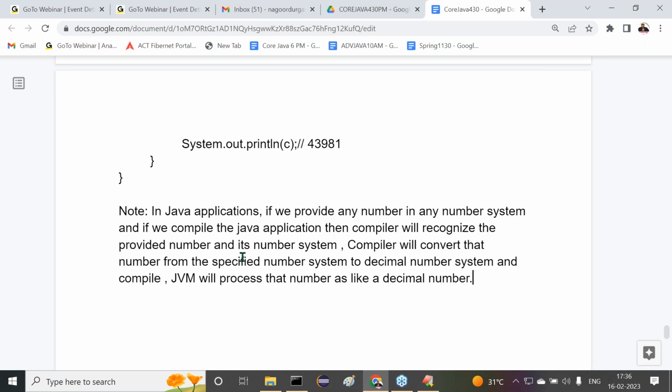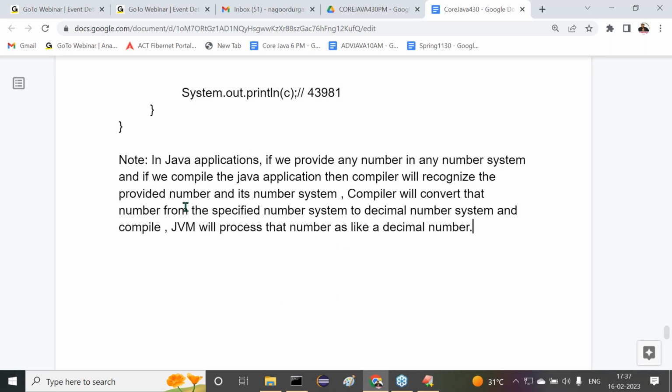Observe carefully. In Java applications, if we provide any number in any number system, and if we compile the Java application, then the compiler will recognize the provided number and its number system. The compiler will convert that number from the specified number system to the decimal number system, and the compiler and JVM will process that number as a decimal number. That's it. This is the total story we can understand about number systems. Next, one more point I'm telling you.